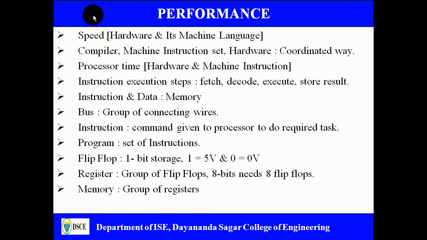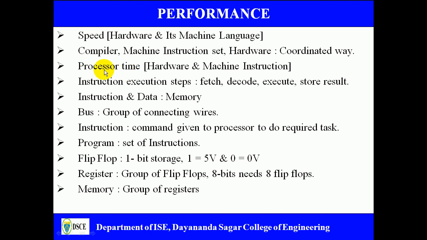Speed depends upon the hardware which has been designed and its machine language. So these are the two parameters on which speed depends. Also, we have a compiler. The compiler is also called a translator, which converts high level language to machine level language. We have a machine instruction set as well as hardware. So these three things, compiler, machine instruction set and hardware, have to be designed in a coordinated way to achieve the best performance.